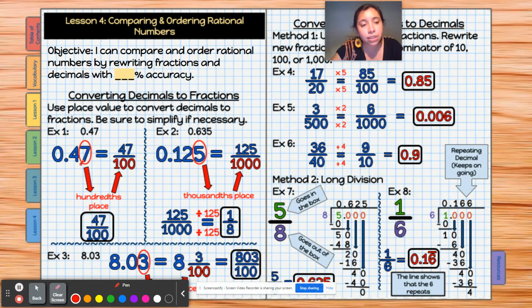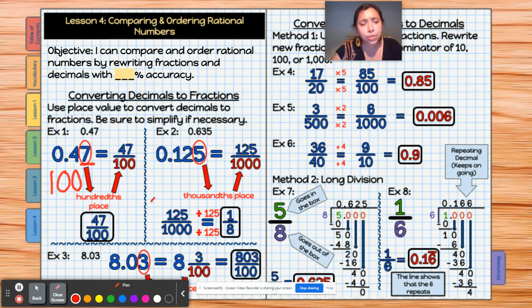This would be, the 7 would be in the hundredths place, okay? Hundredths place. So it'd be 47 out of 100. That's the hundredths place. Now, if we add another number to the right, let's say in 0.125, that would be the thousandths place. So that'd be 125 over 1,000.